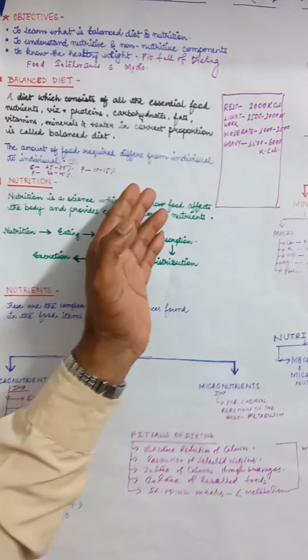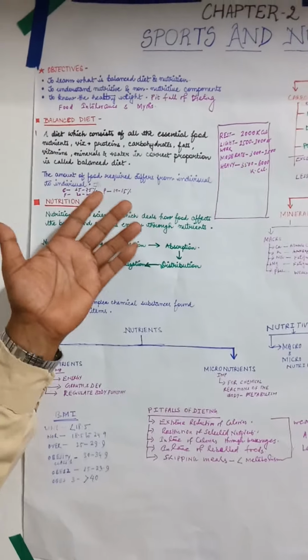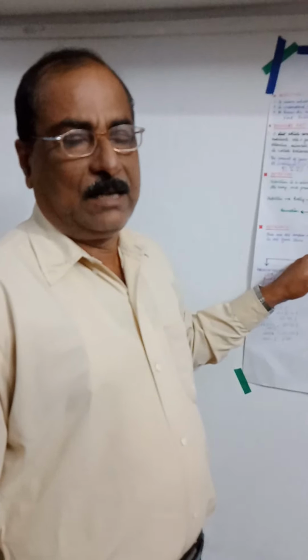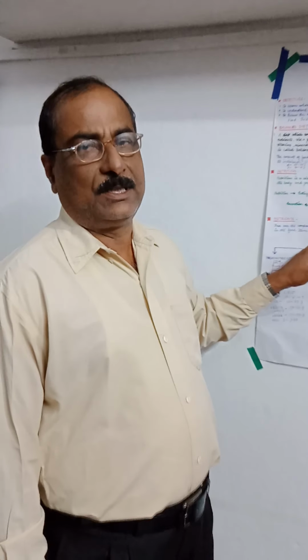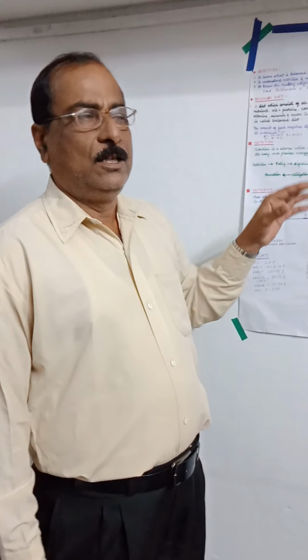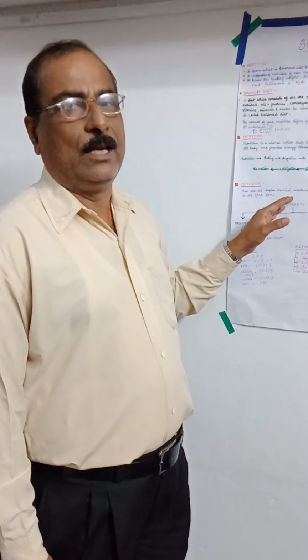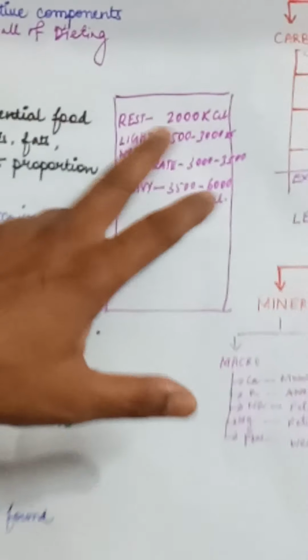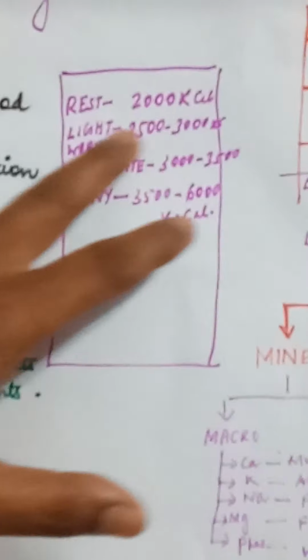Now, sir, what will be the diet required for persons working in different categories? Whenever we consider food requirement, we should consider their calorific values. The person who is normally in rest position requires 22,000 kilocalorie food.